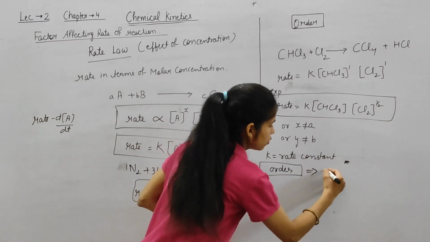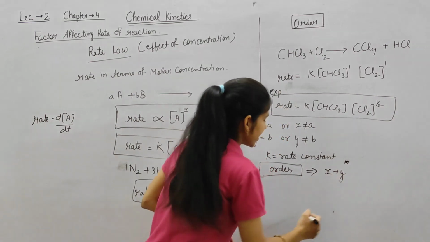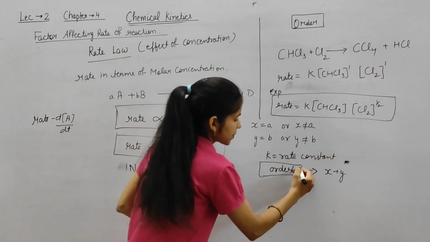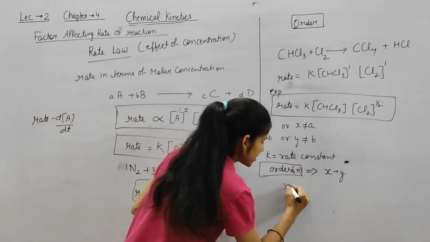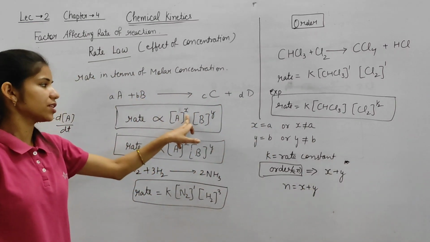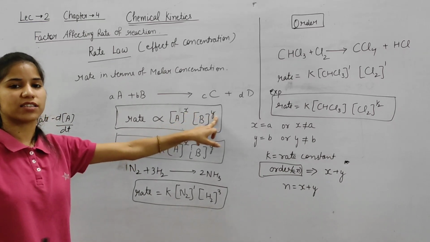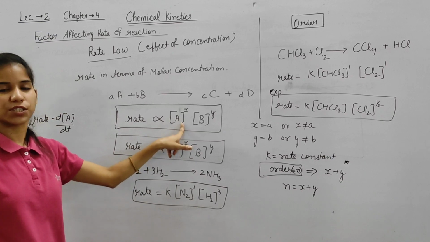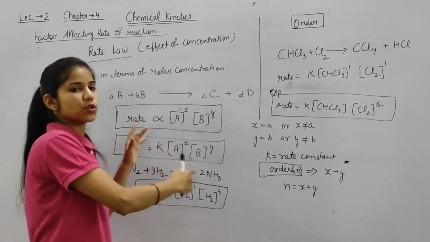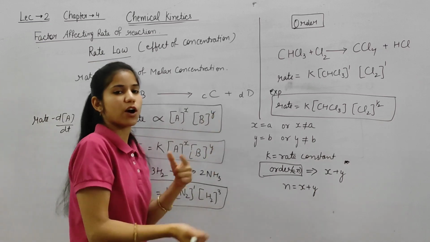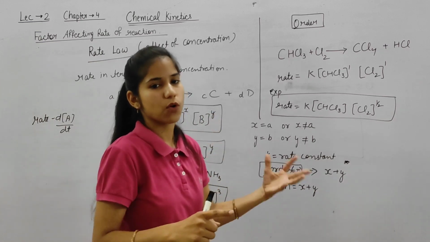Order will be equal to x plus y, and we represent order as n. n is equal to x plus y. From this equation, x and y are the powers of the molar concentrations. So in the rate law some powers are given, and now we are adding them, so that is order.